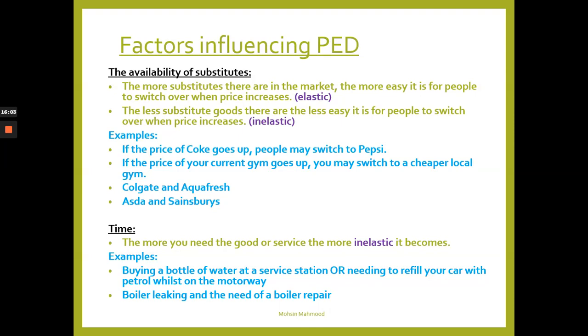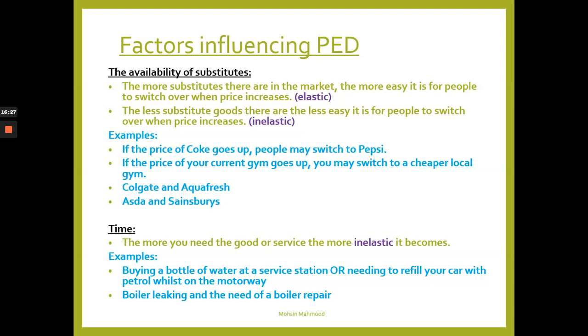Now, we've got some factors which influence PED, or price elasticity of demand. These are the availability of substitutes. So, the more substitutes there are in the market, the easier it is for people to switch over when price increases. The fewer substitute goods there are, the less easy it is for people to switch over when price increases. And we've got some examples here, okay?